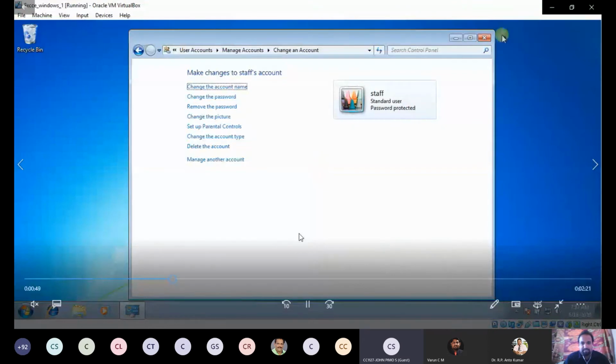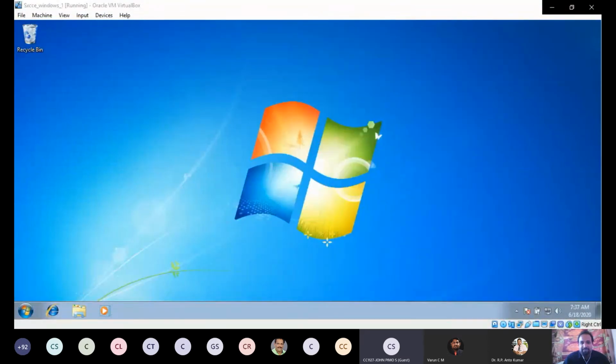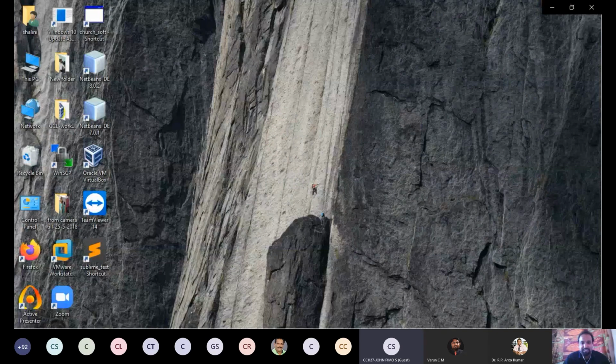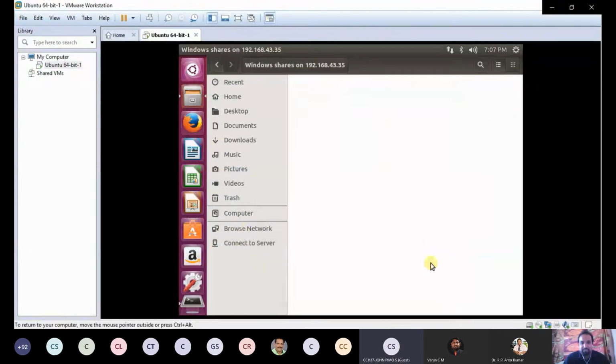Now create password. Now you have to close this. Okay, now what you have to do is go to the Linux machine. Okay, and Linux is installed in VMware Workstation. Okay, you have to go there. Now you have to click browse, connect to server, and you have to type.